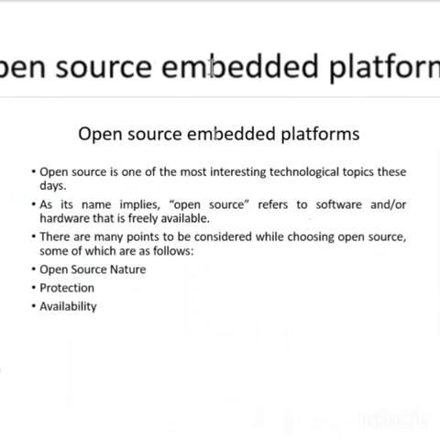If you see, the embedded platform is an open source. So what does it mean by open source? As name refers, open source means what? There is a pre-license copy. It means what? It is freely available in market. So there is no need to take license copy.